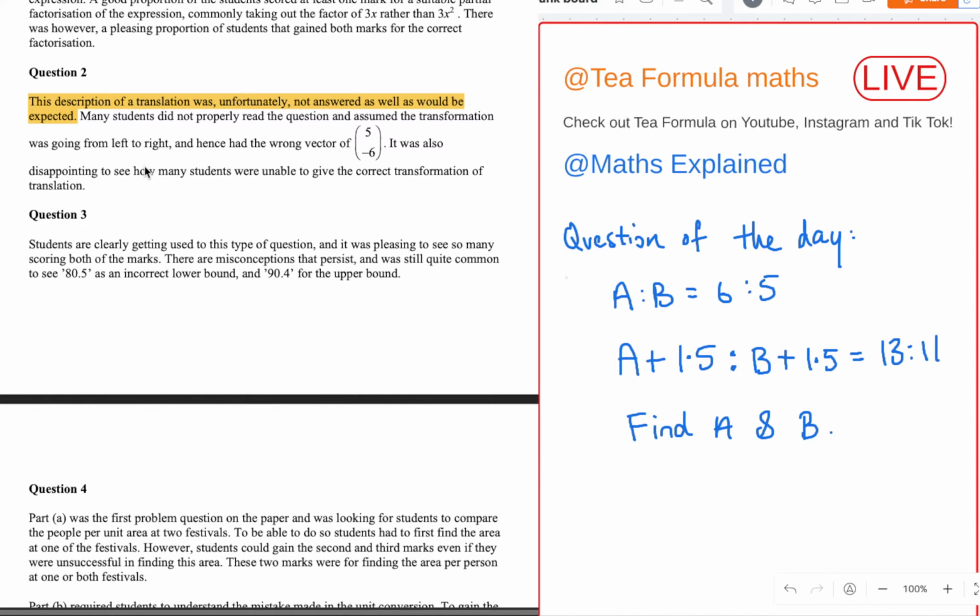This surprised me, although I feel like there might have been a small trick in there that caught people off guard, for the fact that the question says, describe the transformation that maps S onto T, and perhaps people are looking at T mapping to S because you just read left to right naturally. I think that's a good summation.